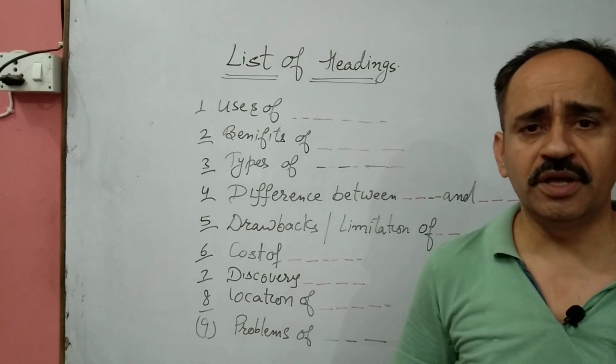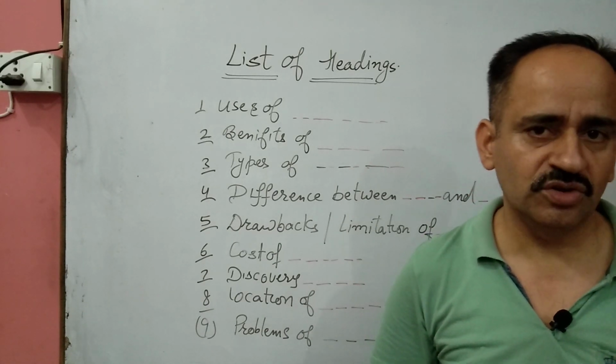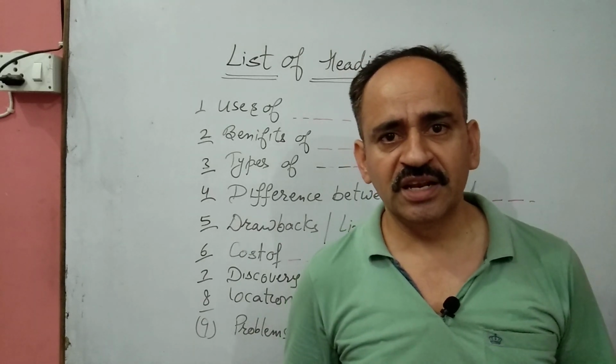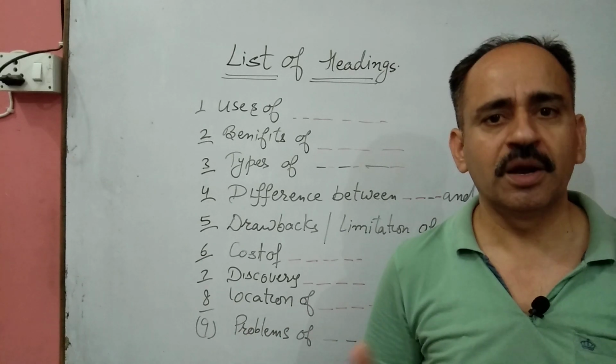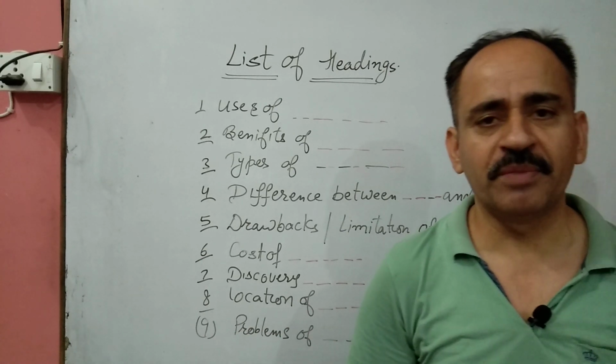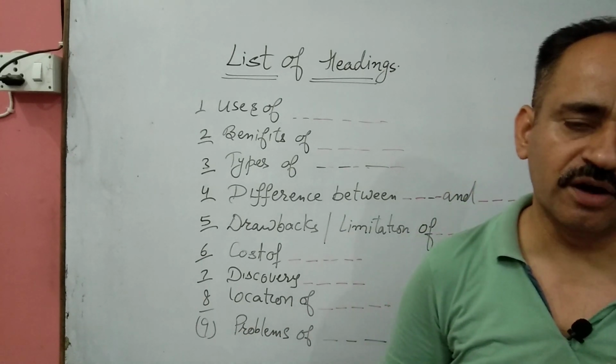List of headings can be in passage 1, passage 2, passage 3. Generally, it is believed that the list of headings in passage 1 are quite easier. The second ones are a bit tricky, and if you get them in passage 3, then they are going to be very hard for you.